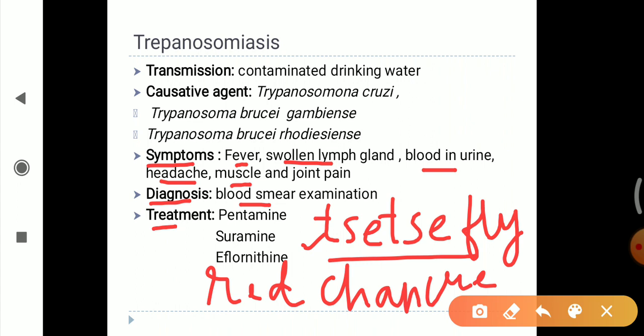And for the diagnosis mostly we use the blood examination, and for the treatment we use antibiotics such as pentamidine, suramin, eflornithine.